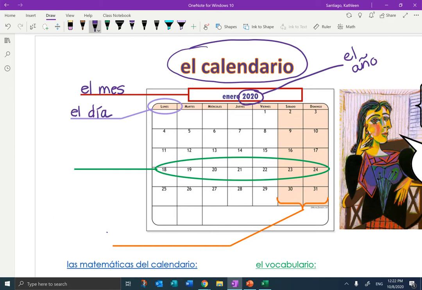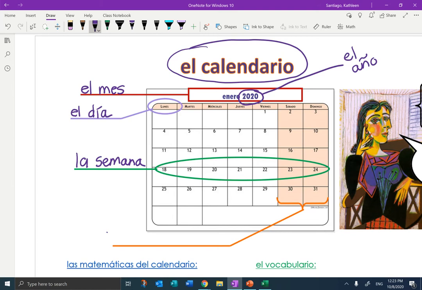If you have 7 days together, in English, we call that a week. So the green circled is a week. Okay, and to say week, we say la semana. La semana. So down at the end of the calendar where we talked about the peach section, those are called the end of the week.